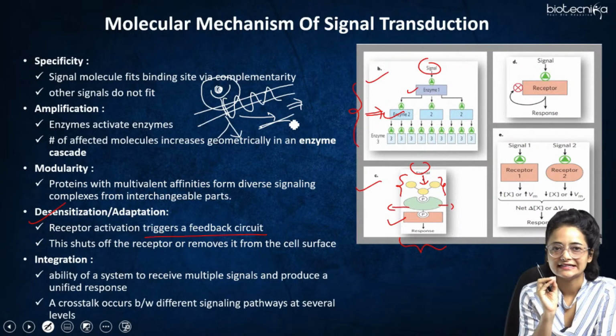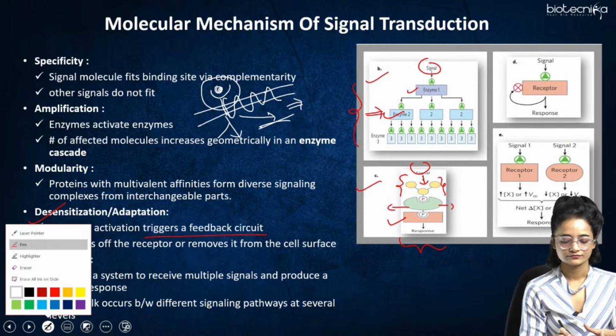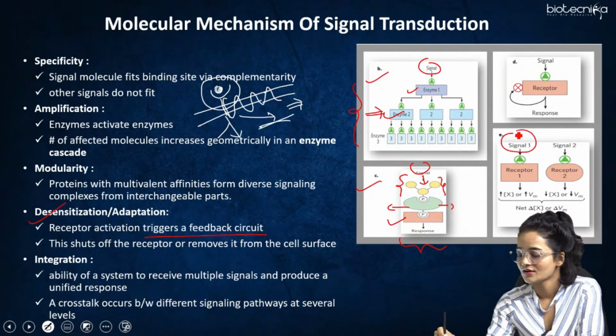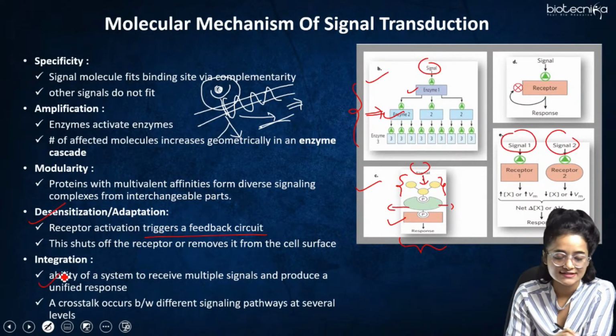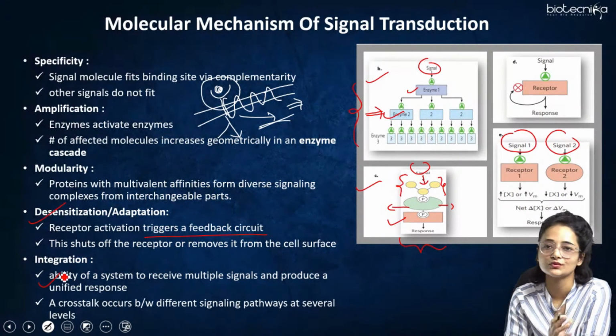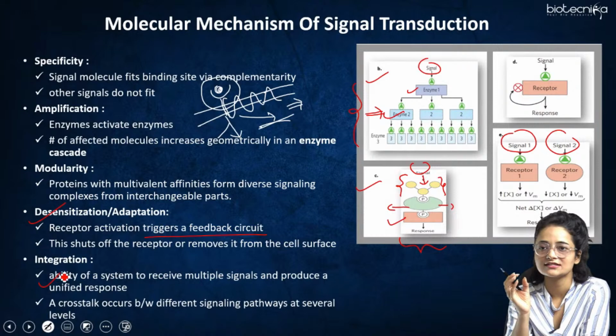After that comes integration. In integration, you can see in the figure there are two signals. The basic definition of integration is the ability of a system to receive multiple signals and produce a unified response. So even if a system gets multiple signals, it will produce one effect only, one response only.